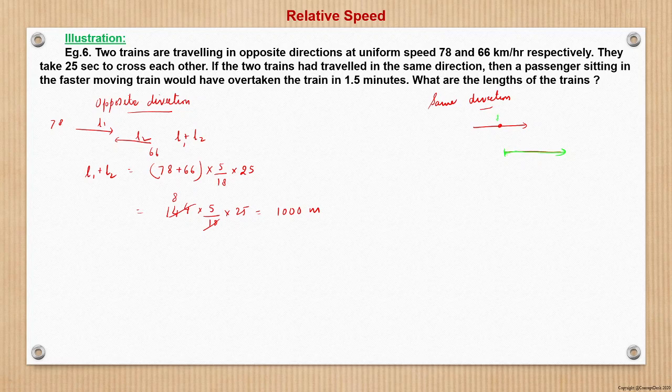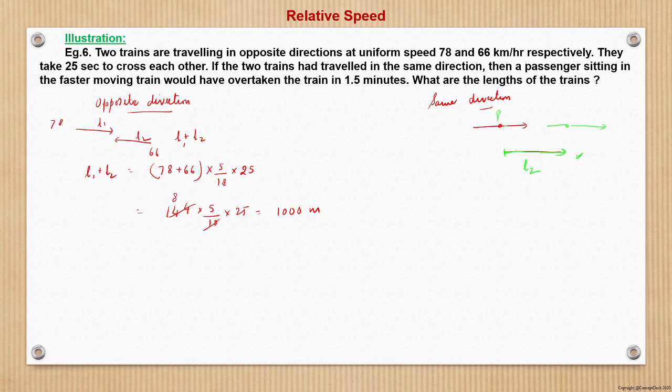So this passenger P would start overtaking at this point, and the overtake would be complete when the passenger becomes here. That is the position of the train would be somewhere like this. So what is the distance with respect to the slower train, what is the distance covered by the passenger sitting in the faster train? Nothing but this. If this is N2, the slower train is N2. That is N2 only, right?